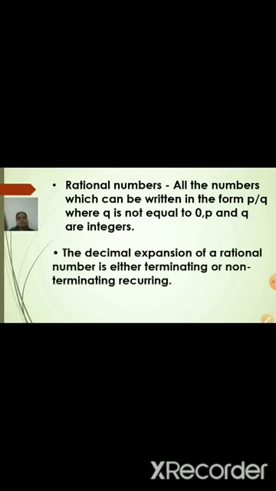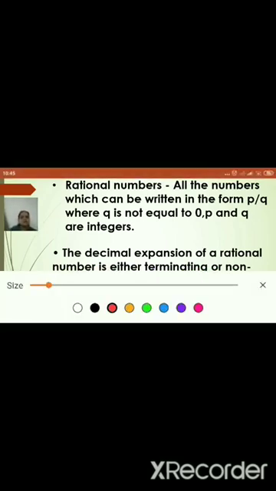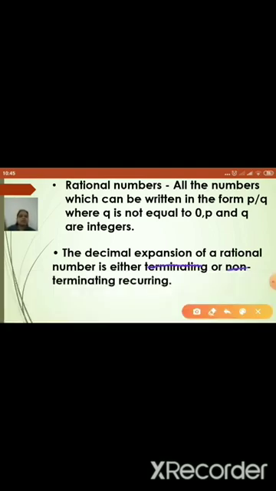We can write rational numbers in a decimal expansion also. Here the fractions, if you divide them, you may get the decimal expansion. In that decimal expansion, what is the important point we have to remember? The decimal expansion of a rational number is either terminating or non-terminating recurring. This is a very important concept. We will learn it now. It is either terminating or non-terminating and recurring. Is it clear?